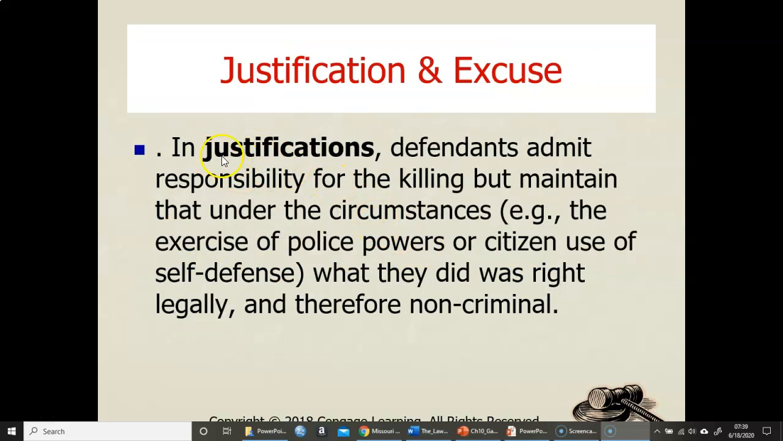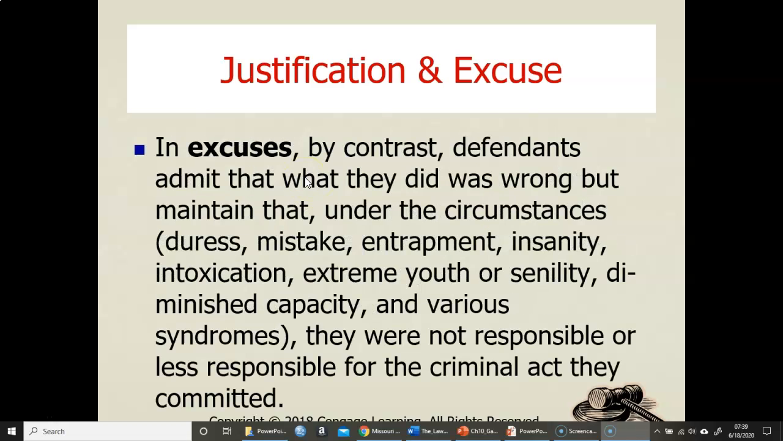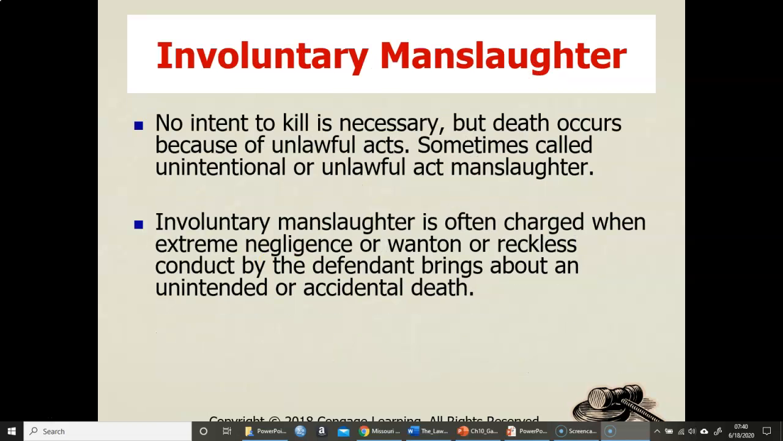Justification, excuse. Justification: the defendant admits responsibility for killing but maintains that under the circumstances, police power, citizen use of self-defense, what they did was right. So for that justification, again, Castle Doctrine is a great example. An excuse is, by contrast, defendants admit that what they did was wrong, but maintain that under circumstances such as duress, mistake, entrapment, sanity, intoxication, whatever, they were not responsible or less responsible for what they actually did. So justification and excuse, keep those in mind when you start thinking about criminal statutes.